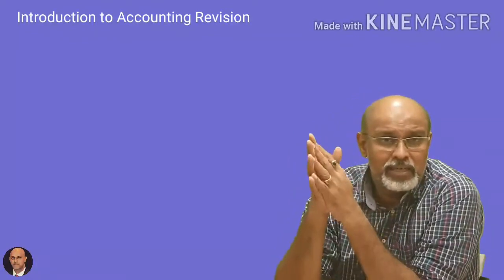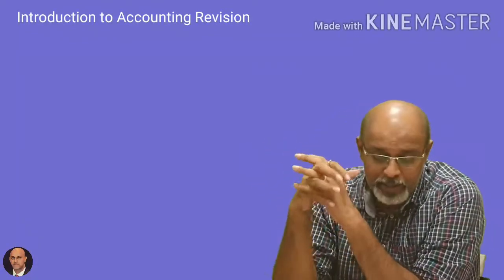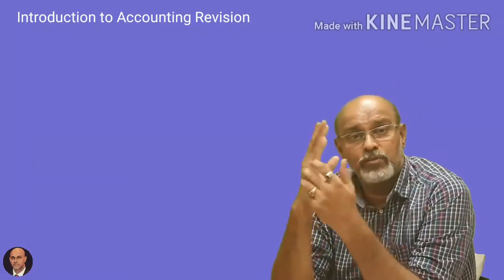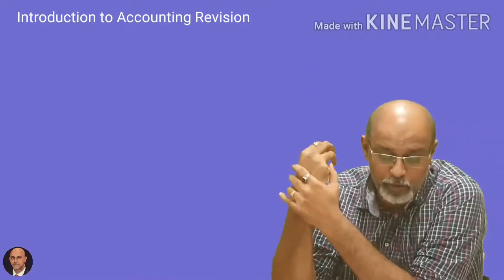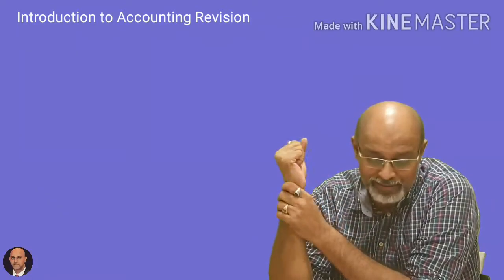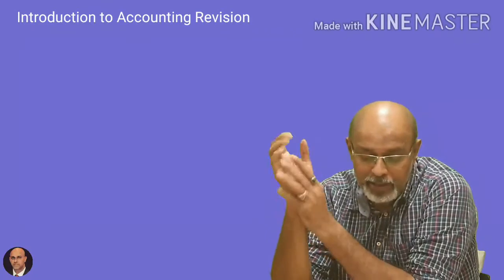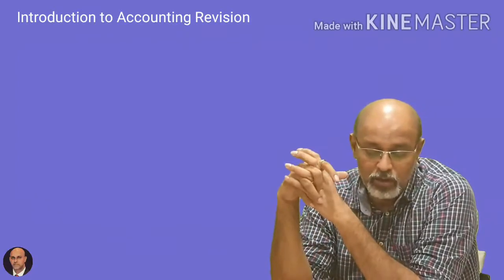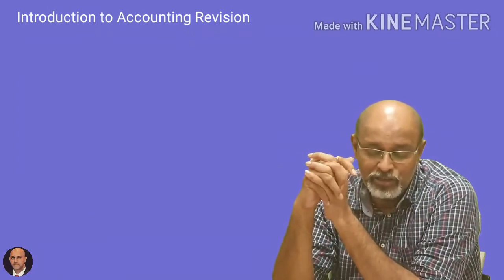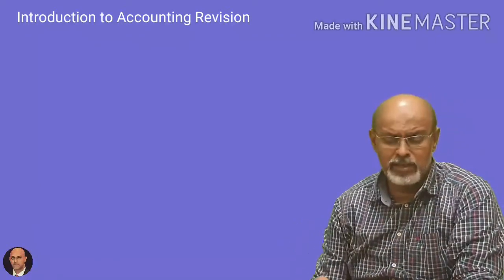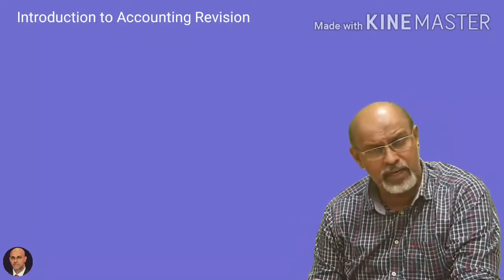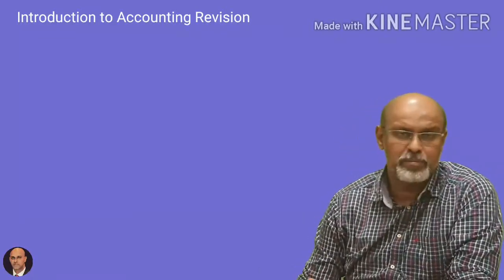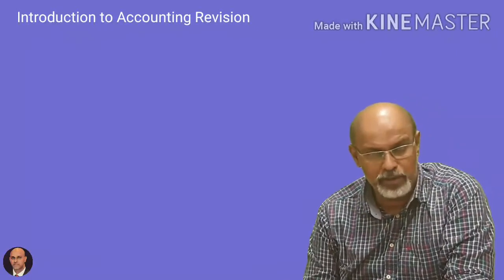So it determines basically the profit earned or the loss incurred during an accounting period, which is usually a year, and we follow the accounting year from the 1st of April till the 31st of March, and the financial position on that day. When the accounting period ends, we prepare the profit and loss account, also the trading account along with the profit and loss account, and the balance sheet. Now, in the company final accounts, the trading account, the profit and loss and the balance sheet come under one statement only, the statement of profit and loss or the statement of revenue.